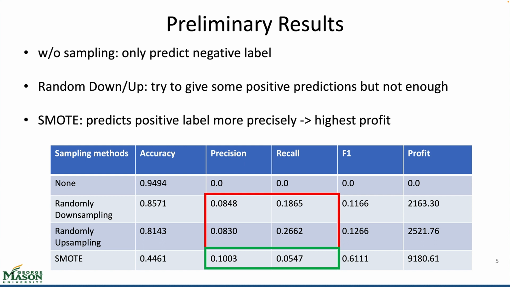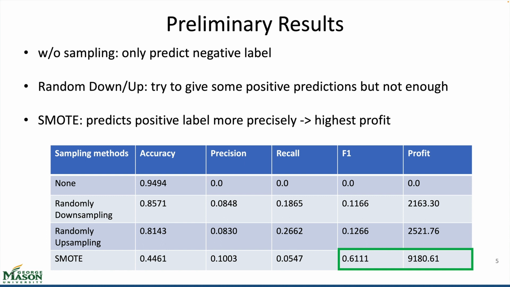Such a conclusion can be observed by comparing random downsampling and upsampling with SMOTE. SMOTE's recall drops, but the precision increases. SMOTE's high F1 and profit can also demonstrate this point.